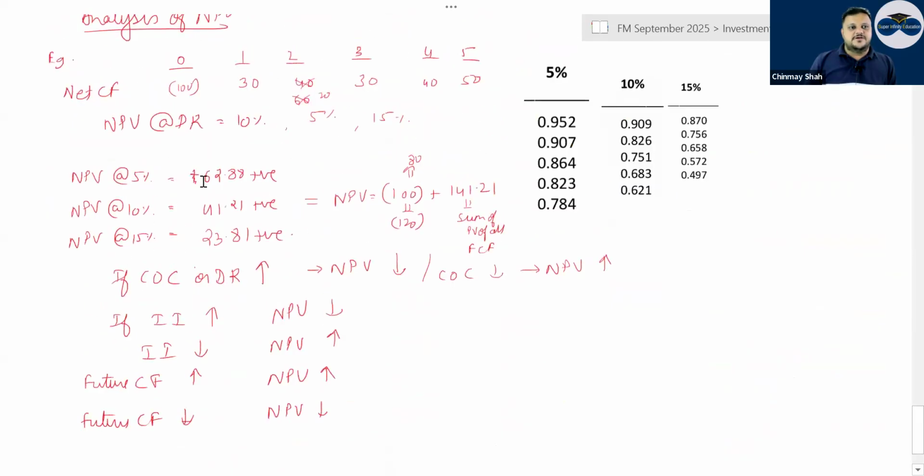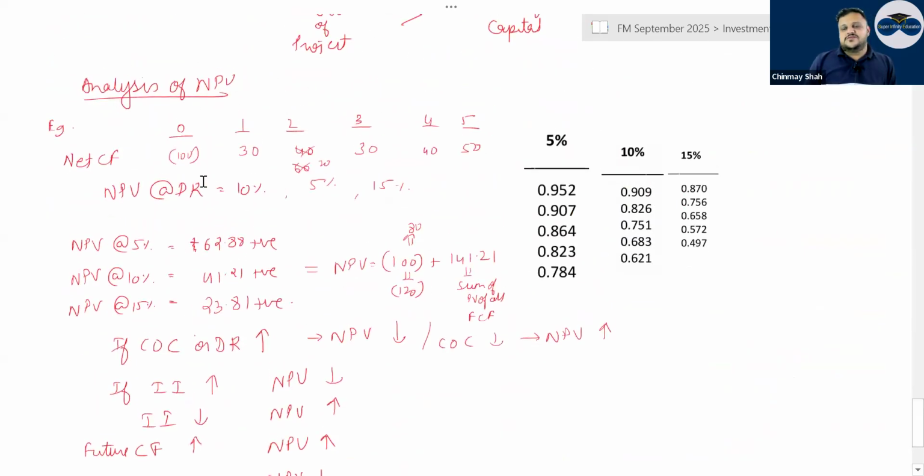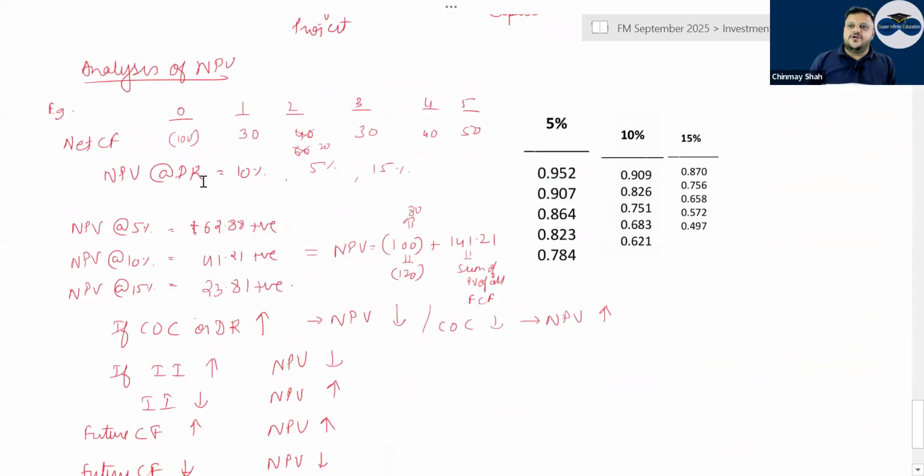Sometimes you will be given dollars in thousands, so rounding off is given. If it is, let's say, 17,499 to be rounded off to the nearest thousand, that means it will be 17,000. If it is 17,501, it will go to 18,000, right?